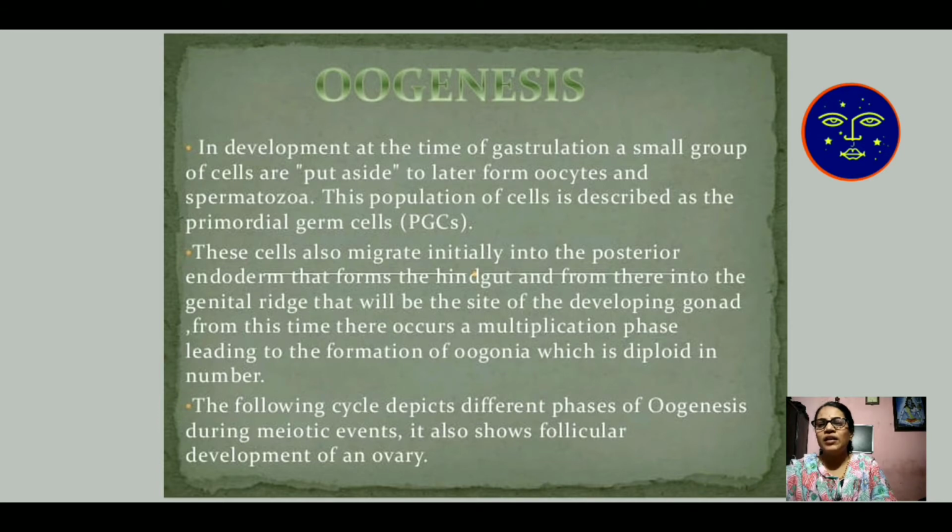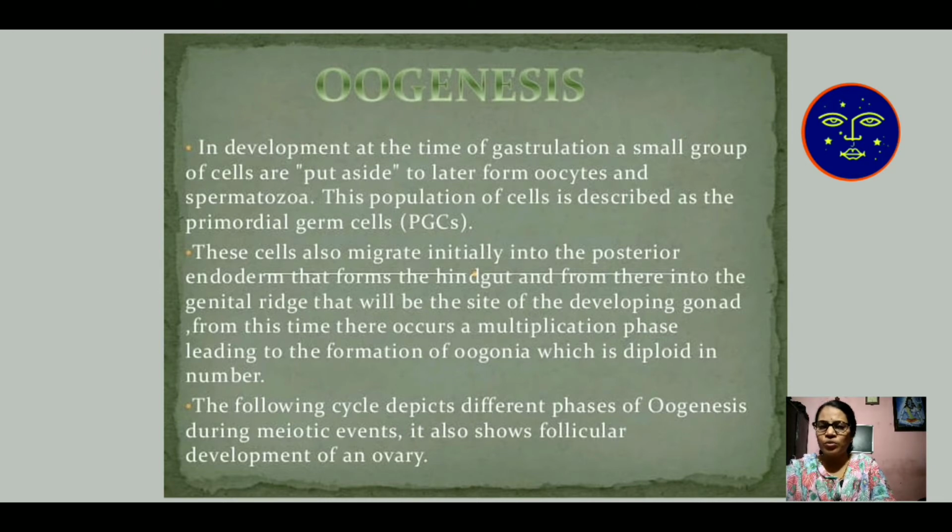From this time there occurs a multiplication phase. The multiplication phase contains two types of division. Number one is mitosis, through which primordial germ cells are produced, and second is meiosis. Meiosis again contains meiosis 1 and meiosis 2. In meiosis 2, four haploid gametes are produced, out of which one develops into an egg cell. The following cycle depicts different phases of oogenesis during the meiotic event.